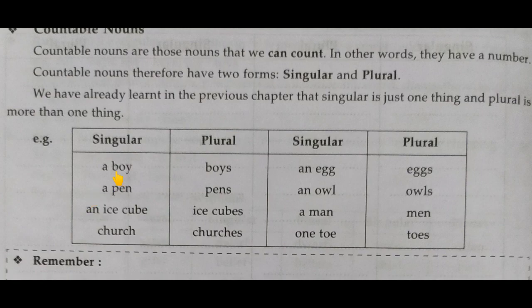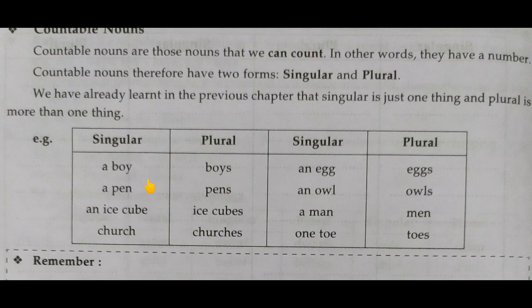The first example is of a boy. A boy is a singular noun and boys is a plural noun. How? Because if we have to address one boy, we call him a boy, which means a single boy. It is a singular form and it is countable.